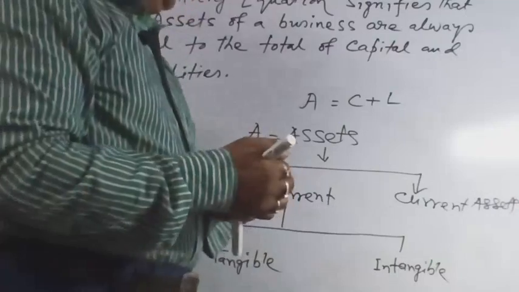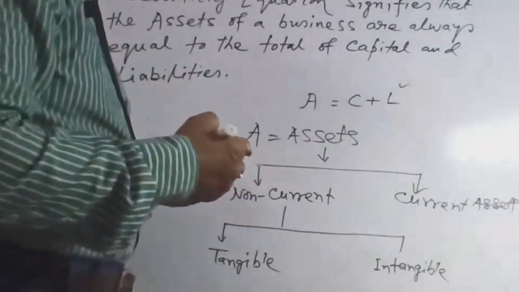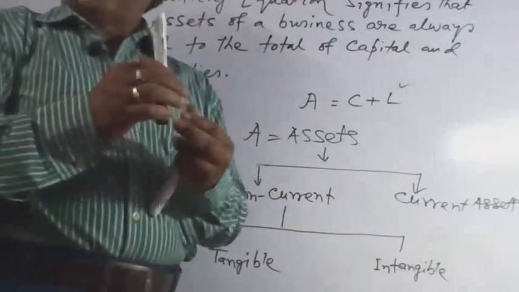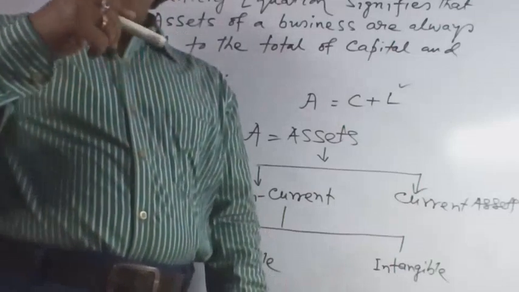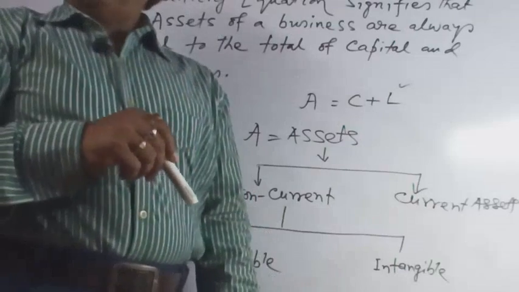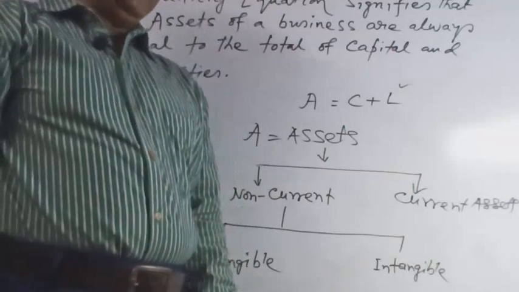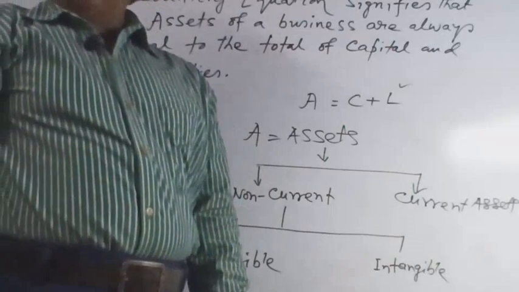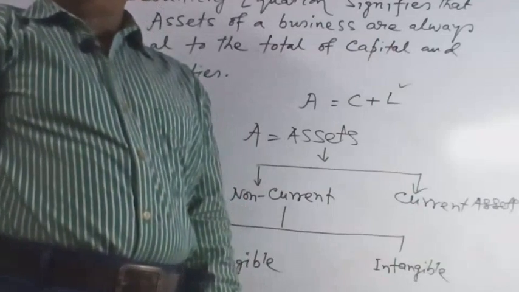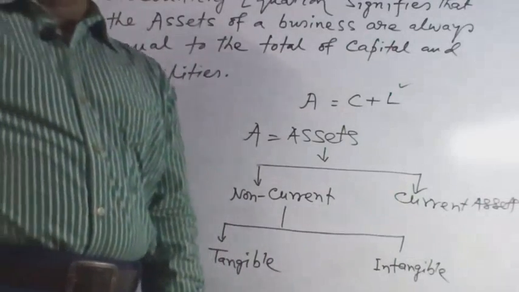Now L means liabilities. What is the meaning of liabilities? Liabilities refers to the amount payable by the business. It can be divided into internal liabilities and external liabilities, or into non-current liabilities and current liabilities.